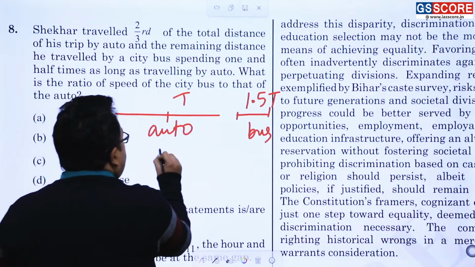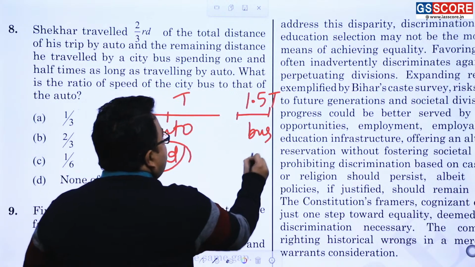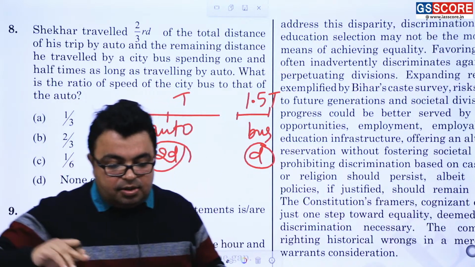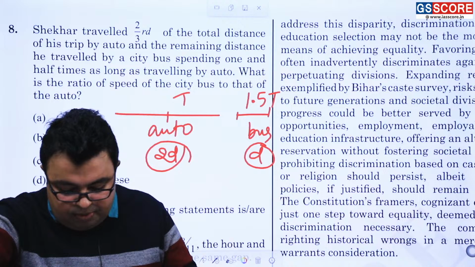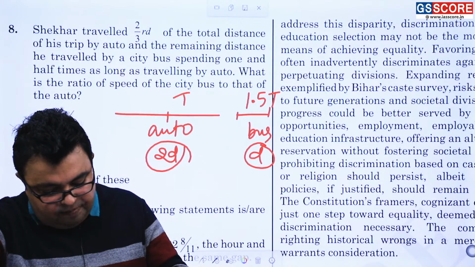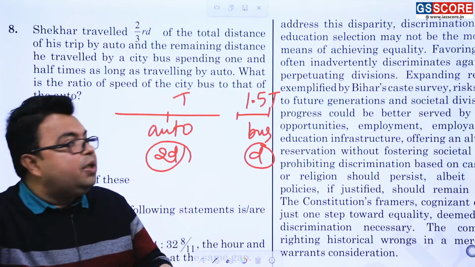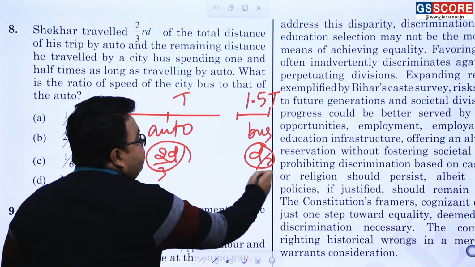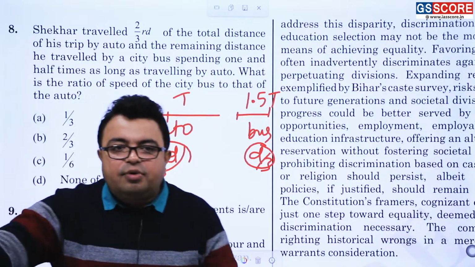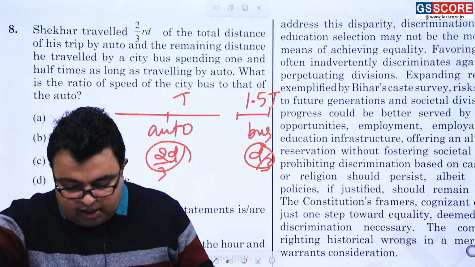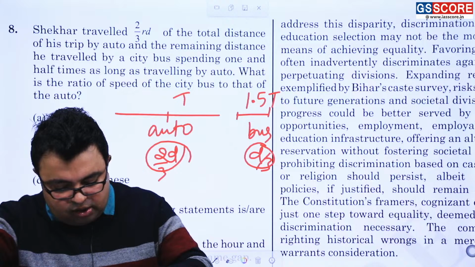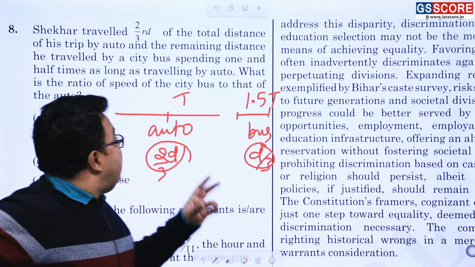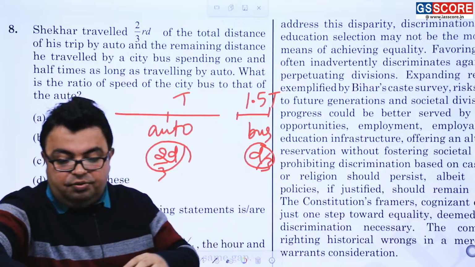Suppose this is 2d, and suppose this is d. Suppose this is t, this is 1.5t, whatever it is. So how to make this very question correct? Total distance, if you take it as d, then it will be 2/3 d and d/3. If total distance you have termed as d, then suppose the total time spent traveling by auto is t, then it is 1.5t.